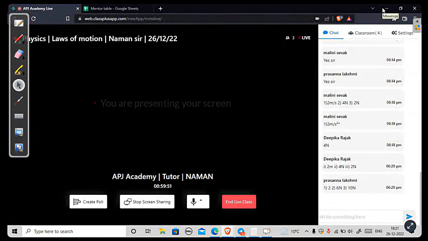Prasanna is saying 2, 6 and 10. Prasanna, you were right for the first two, but your last one is not correct. I hope you have understood. Others are saying 2, 4, 2. Nobody has given the right answer. Why are you calculating the second contact force as 4 Newton? Prasanna was able to correct it, right? The second will be 6 Newton.